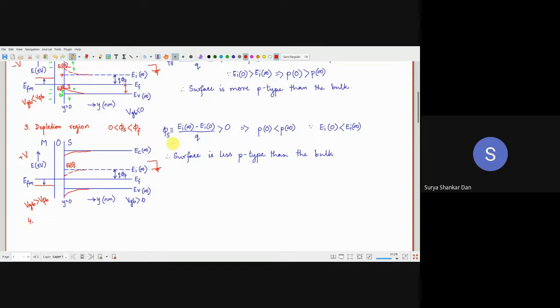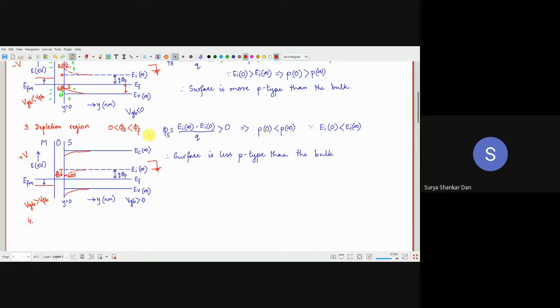अच्छा. So first thing is that the surface potential is now going to be positive. Why? Surface potential is from here to this part is your surface potential. I'll put a Q over here because this is an energy. Q phi s is going down. So this is positive Q phi s. Ei infinity minus Ei0. So now the Ei0 is actually at this level here. ठीक है? Excellent.